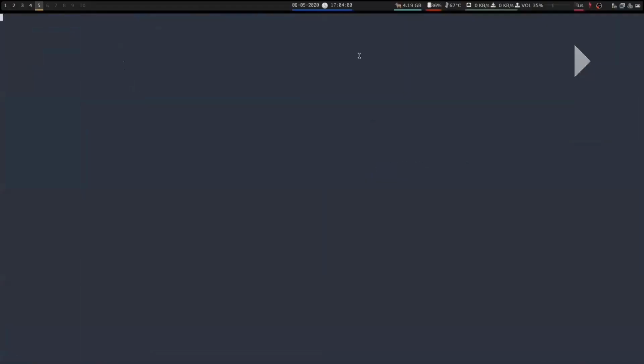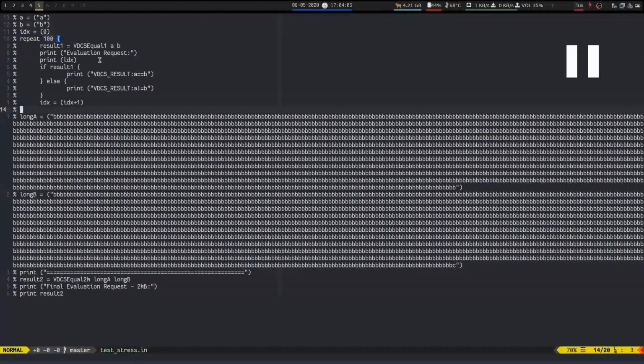So here's an example of how a client might make use of our system by embedding a code like the one you see in their own application. This one in particular does 100 single byte comparisons followed by a comparison of two 16 kilobit strings that differ only in a single bit, as you see, and then prints out the result. And there are several reasons a user might want to do that. One of them is keeping their very top secret array of bytes private, as well as the result of some computation, away from a cloud. Another reason is also simply lacking the resources to do it, which is around 4 kilobytes of RAM in this example, as well as being very error sensitive.